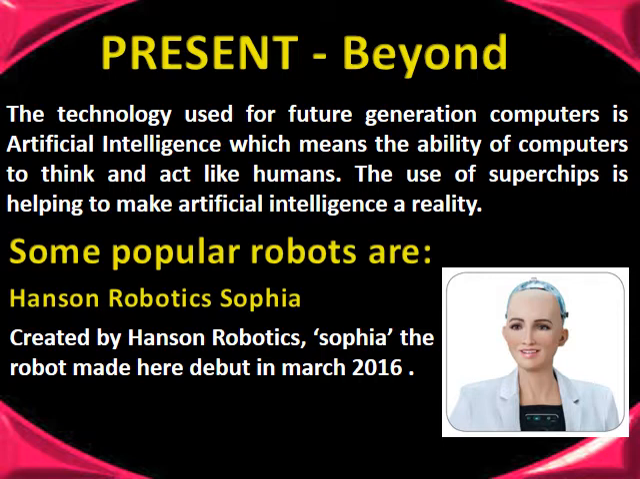Present and beyond. The technology used for future generation computers is artificial intelligence, which means the ability of computers to think and act like humans. The use of superchips is helping to make artificial intelligence a reality. Some popular robots are Hanson Robotics' Sophia. Created by Hanson Robotics, Sophia, the robot, made her debut in March 2016.